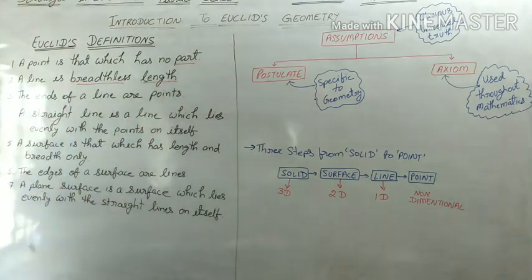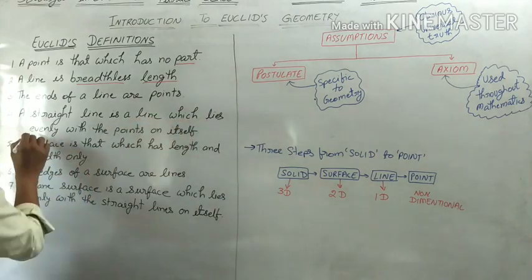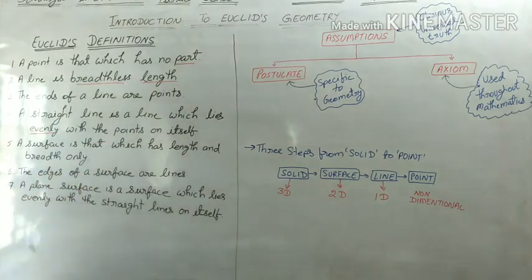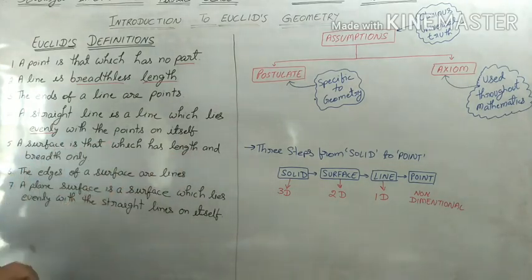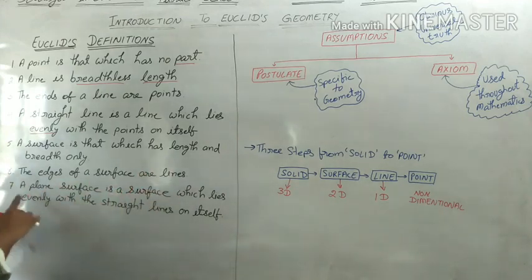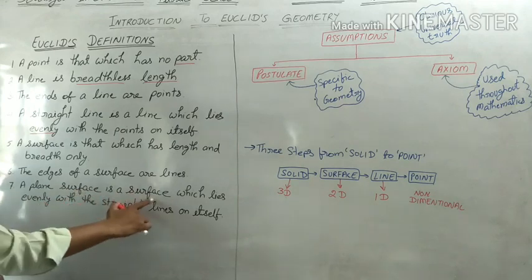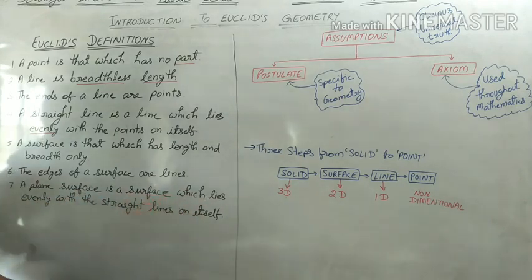Okay, the ends of the lines are points. The straight line is a line which lies evenly with the points on itself. Okay, the surface is that which has length and breadth only. The edges of a surface are lines. The plane surface is a surface which lies evenly with the straight lines on itself.